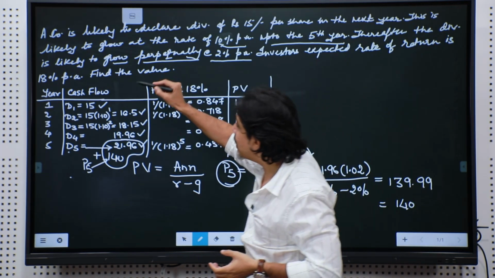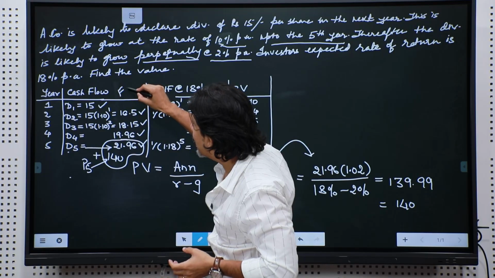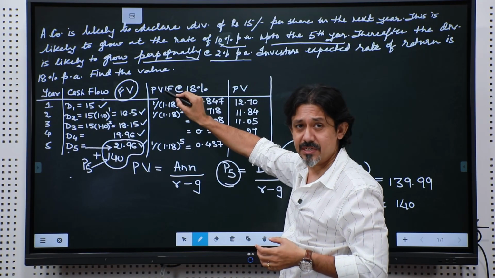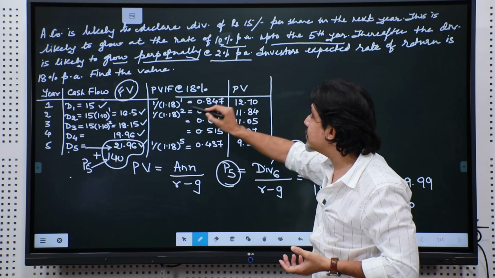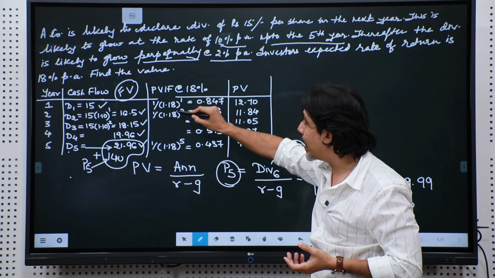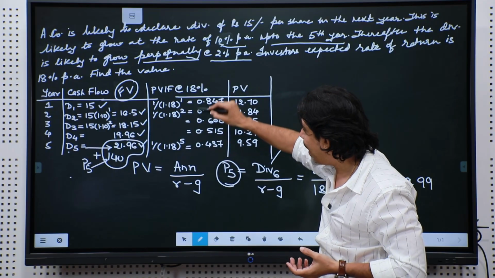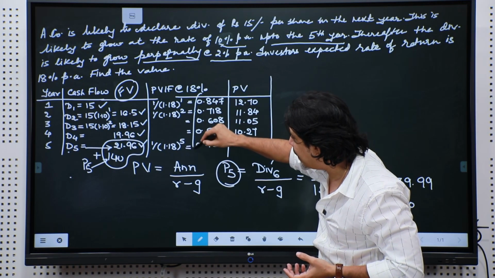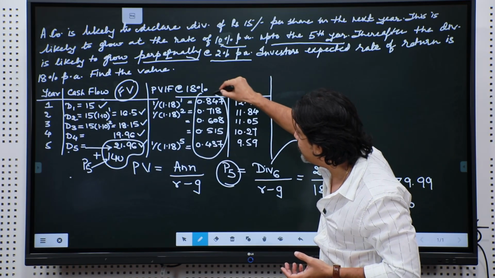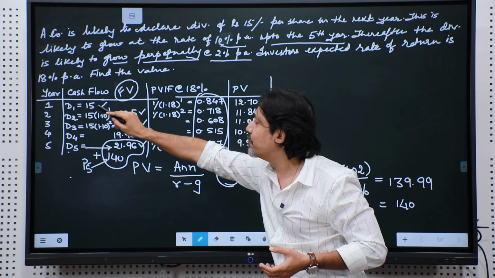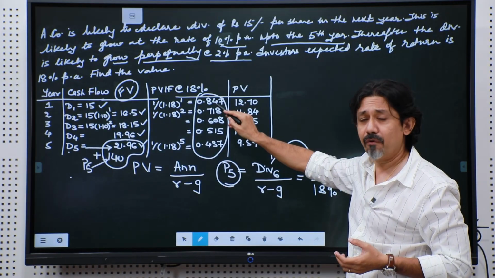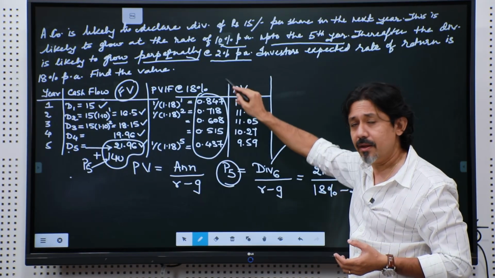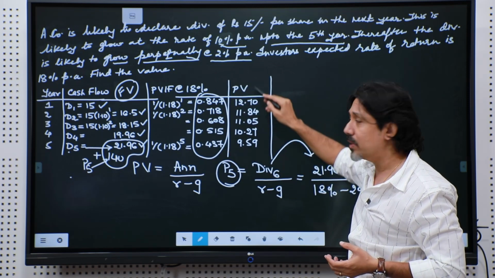So, multiply all of these future values by the present value interest factor, that is 1 upon 1.18 raised to 1, 2, 3, 4 and 5. I have written all of this for you. It is for you to look at. It is a pretty simple calculation, PVIF. Multiply 15 with the PVIF of the first year, 16.5 with the PVIF of the second year, and so on and so forth, and you will get the present value.